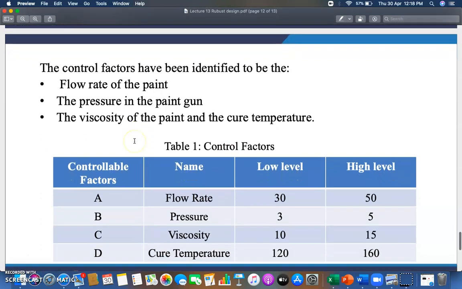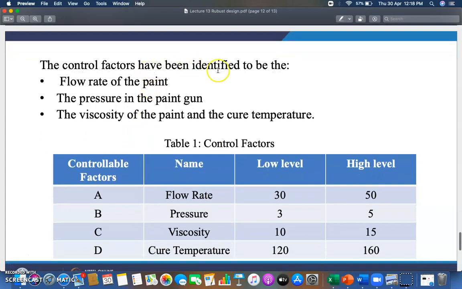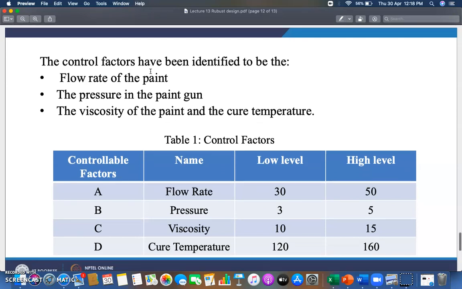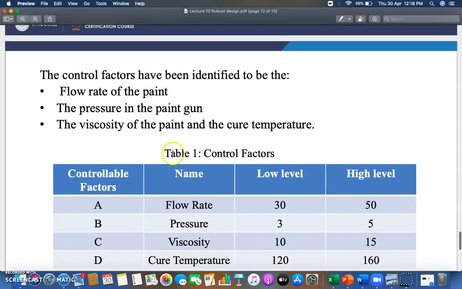Now the control factors have been identified as the flow rate of the paint, first is the flow rate, then pressure in the paint gun, then viscosity of paint, and cure temperature. These are the CTQs or control factors which you have to see while solving this problem, okay. These are all controllable factors A, B, C, D: flow rate, pressure, viscosity and cure temperature, as per the identification from the customer's point of view or customer need, okay.